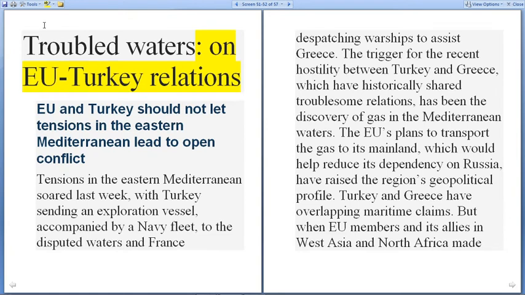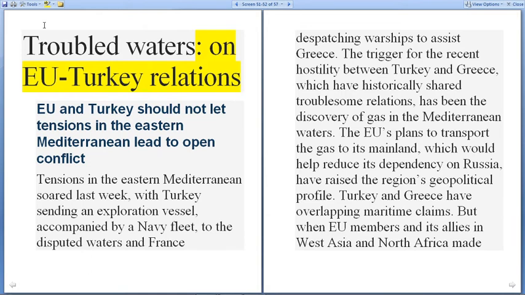The next article is regarding European Union and Turkey relations, titled Troubled Waters. The European Union and Turkey should not let tensions in the Eastern Mediterranean lead to open conflict. The tension in the Eastern Mediterranean soared last week, with Turkey sending an exploration vessel accompanied by a naval fleet to the disputed waters, and France dispatching warships to assist Greece.